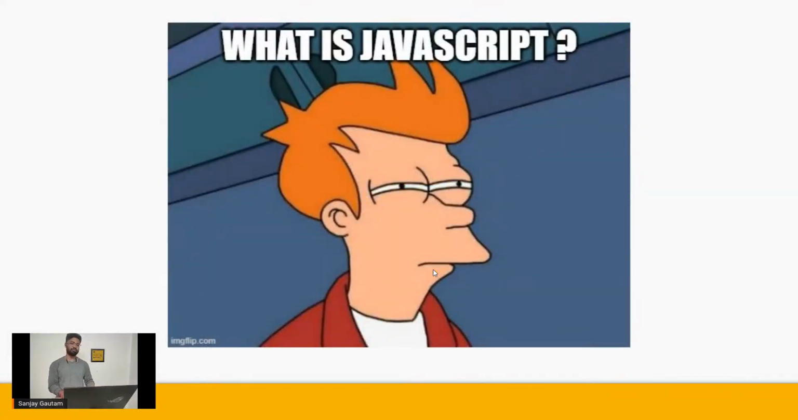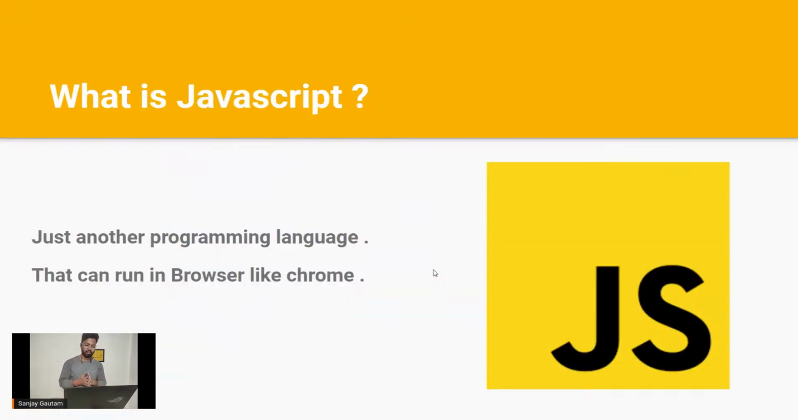So, JavaScript. Our first question is, what is JavaScript? Why are we using it? Why is it so popular? Why are there so many jobs for JavaScript? What is JavaScript? JavaScript is just another programming language. Nothing fancy, but there is a catch. JavaScript is a little bit of a good programming language. Why? First of all, we should know what a programming language is. Before understanding JavaScript as a programming language, we should know what these programming languages are all about.